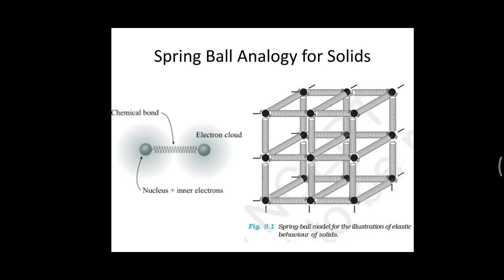That is what happens in elastic materials. In plastic materials, as you change the shape, the internal structure changes, the bond length varies, but the bonds cannot regain their original shape. So with the help of the spring and ball analogy, it is well defined here.